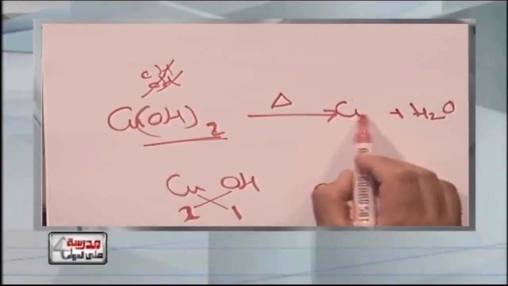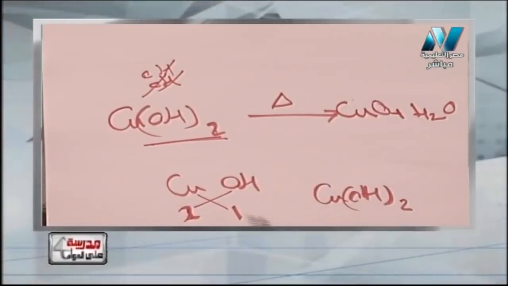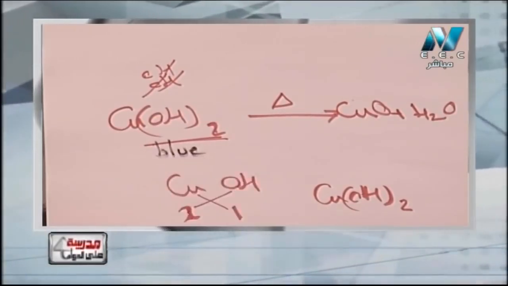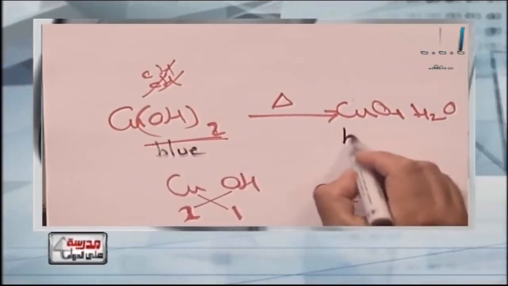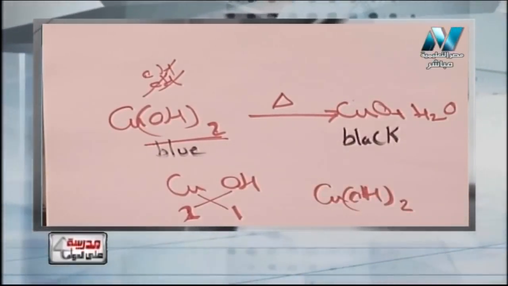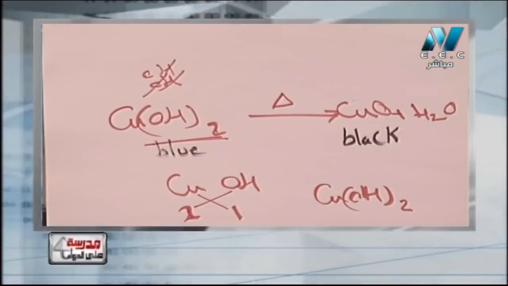So it will be CuO, that is copper oxide. What about the colors? The color is that copper hydroxide was blue, but copper oxide will be black. Why black? Because copper oxide is the result of heating copper hydroxide, which will give copper oxide and water.